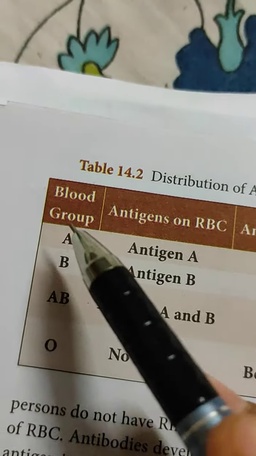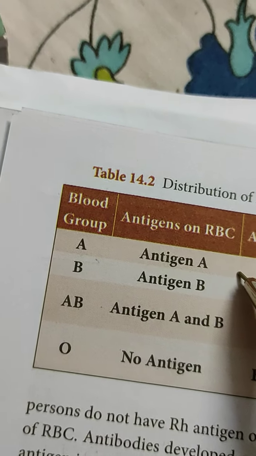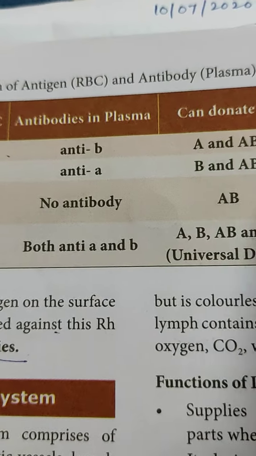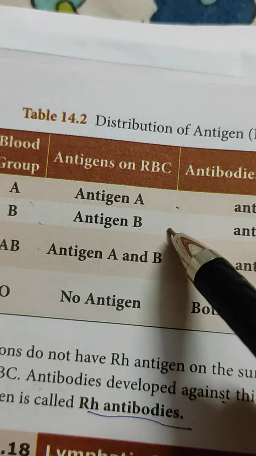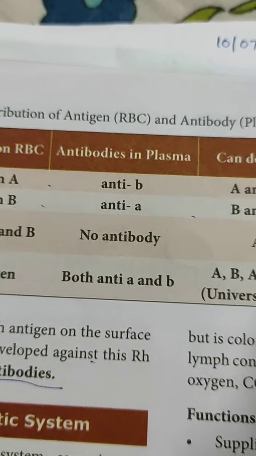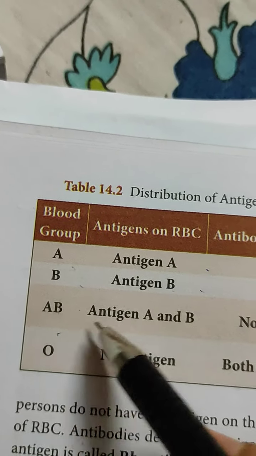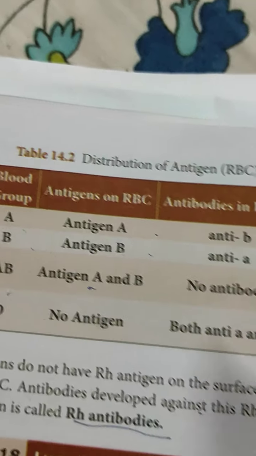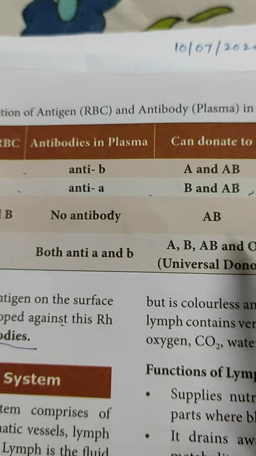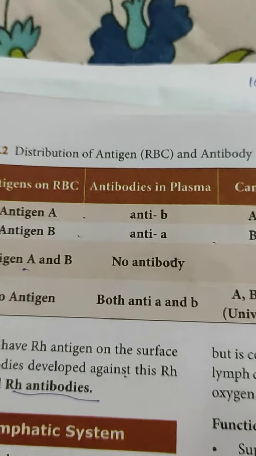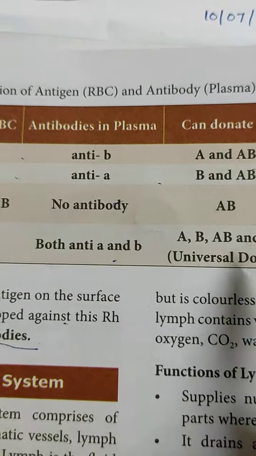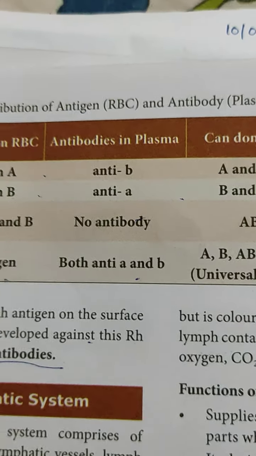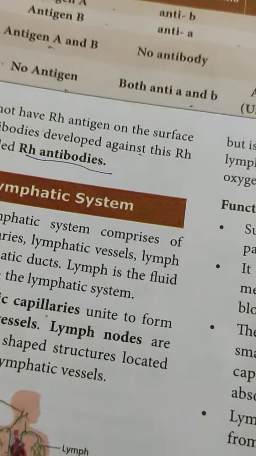Now next, here in the tabular form it has been given. I told you group A blood means antigen A, antibody B, and can donate the blood to A and AB. B group of blood, antigen B, antibody A, can donate to B and AB. AB group of blood, both antigens are present. From the definition, no antibody is there, it can donate the blood only to AB group of blood. O group has no antigen, both antibodies are present, can donate to AB, A, B and O. All the four groups of blood it can donate.